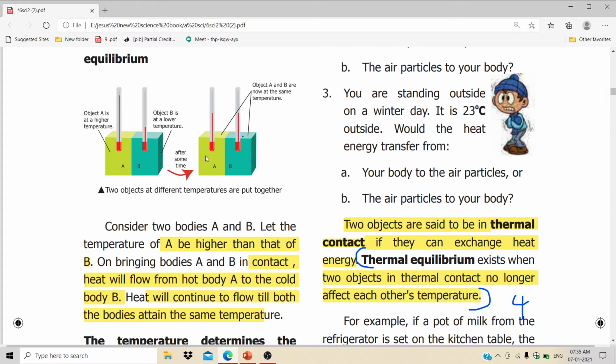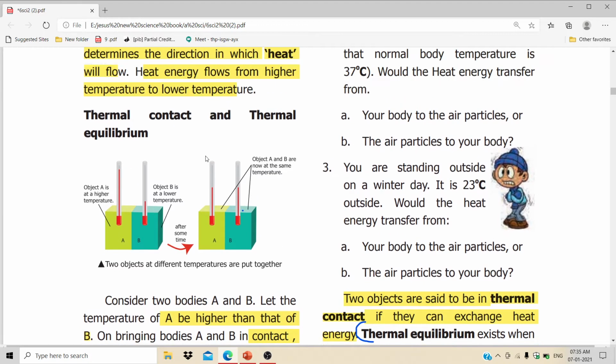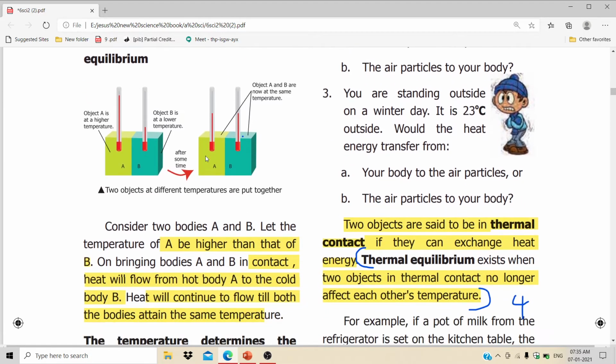Both bodies' temperatures are equal. Why? This is due to thermal equilibrium, or thermal contact. Firstly there was no contact between A and B, and I made them contact, and I measured the temperature of the two materials, and there is no temperature difference between them.